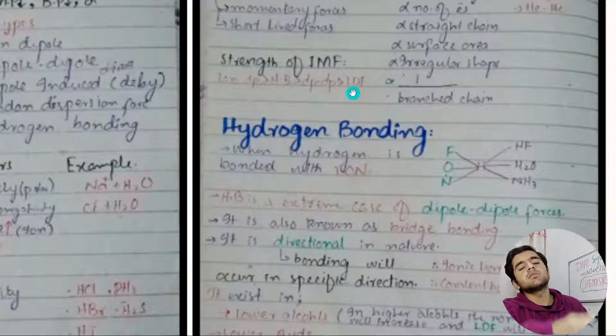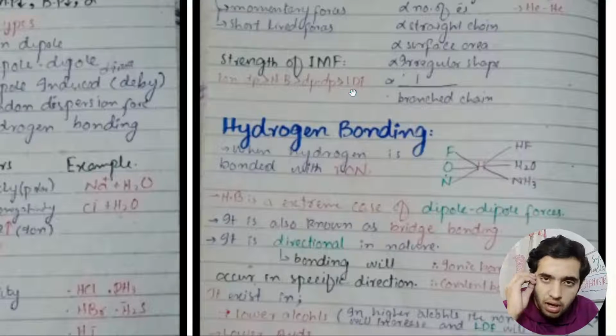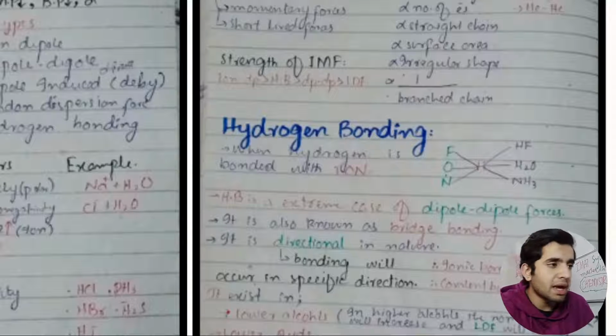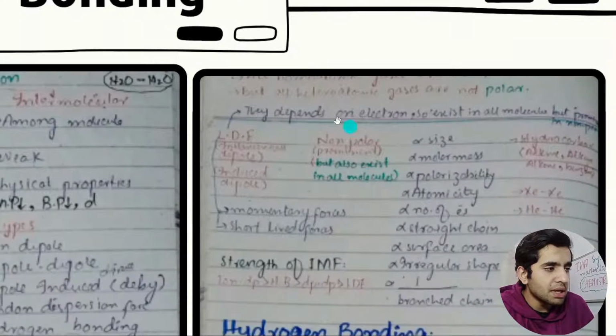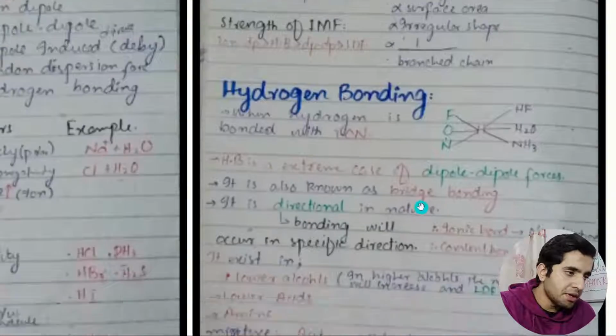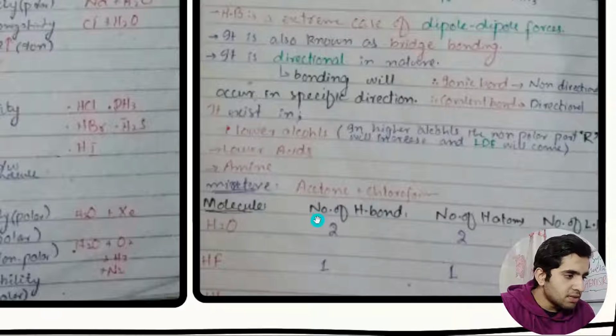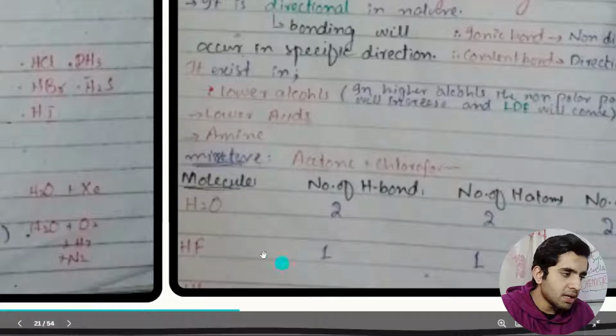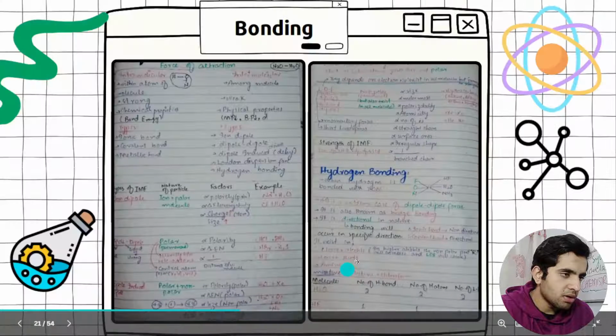London dispersion force exists between all molecules, because, I have written here, it depends on electrons, so it exists in all molecules. Next I have written hydrogen bonding in H2O. We have got 2 hydrogen bonds. In HF, hydrogen fluoride, we have got 1, and then in NH3, ammonia, we have got 1 hydrogen bond. Yeah, I think 1. This was just hidden.